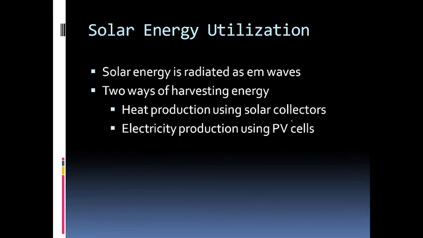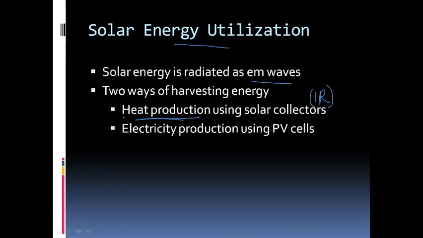And finally, we know this solar energy is radiated as electromagnetic waves. So generally there are two ways of harvesting this energy. One is heat production from solar collectors. We will use various methods to trap heat energy from the solar radiation, especially since solar radiation consists of infrared rays.